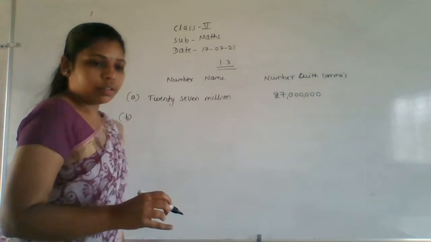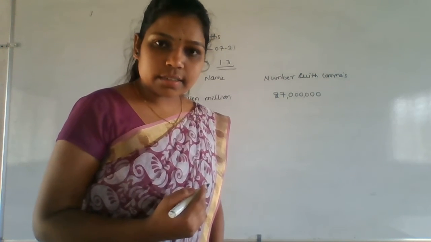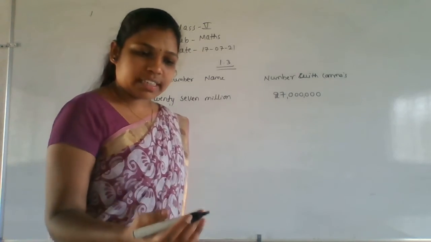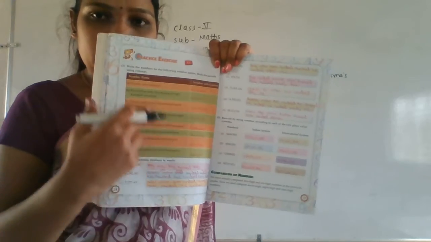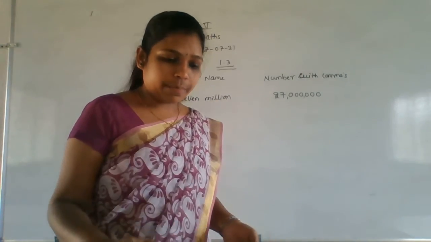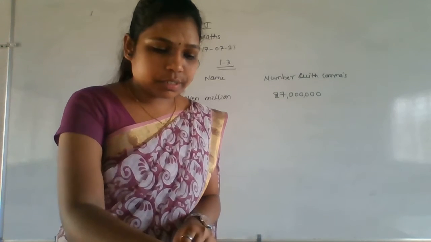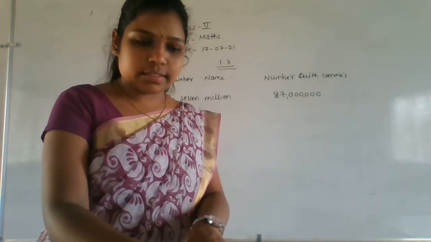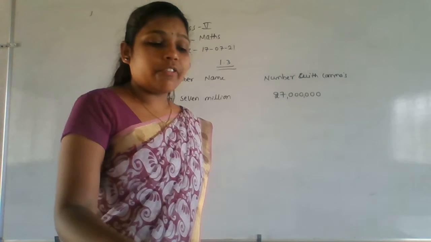So now, part B, one. Can I write direct answers here? Okay, because the questions are in the textbook only. Refer to this one. In the textbook, they have given the number names, so I won't write those number names on the board, because it will take time. So I'll just give the answers here. The first one will be the